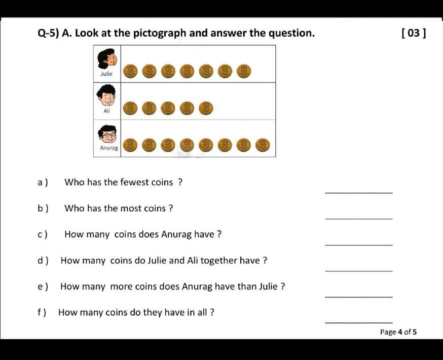D. How many coins do Julie and Ali together have? E. How many more coins does Anurag have than Julie? F. How many coins do they have in all? So children, as it is a pictograph, you have to see the pictures and then write down the answers.